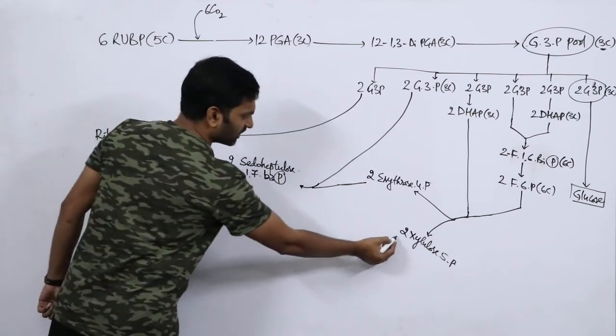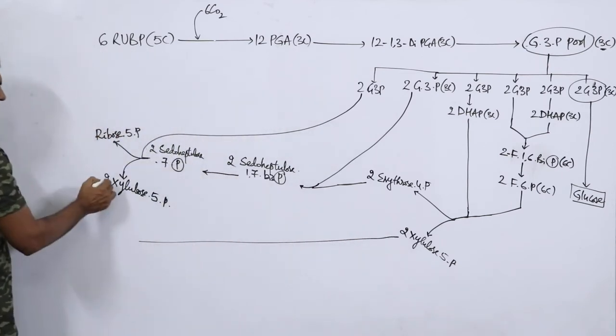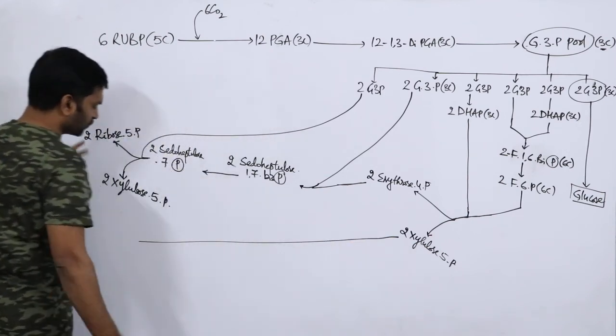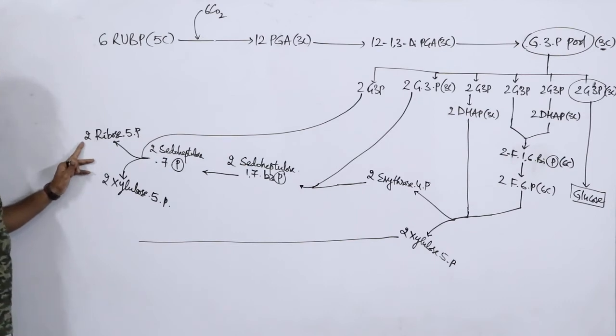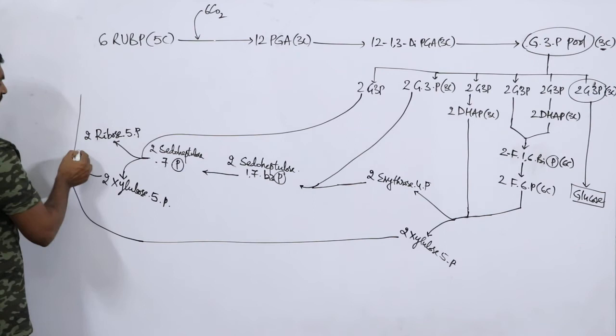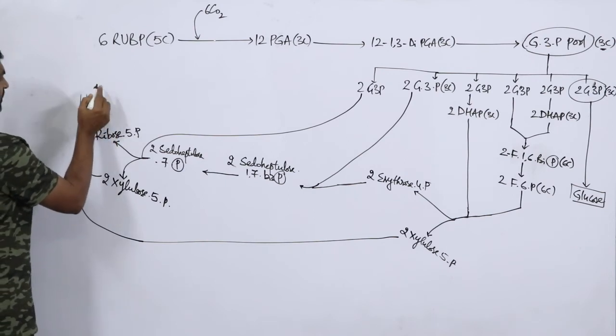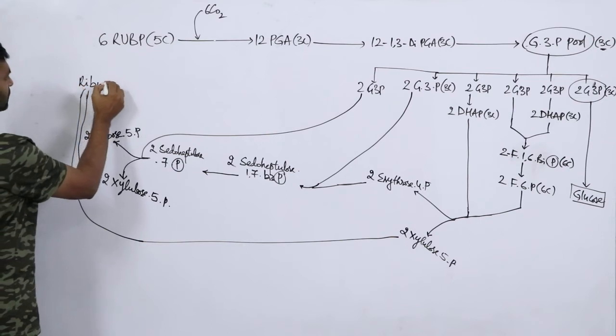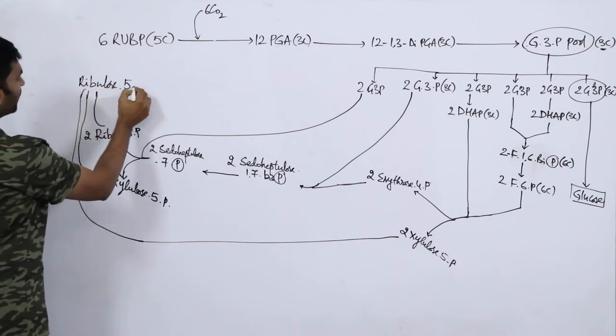So here 2 molecules of xylulose 5 phosphate and 2 molecules of ribose 5 phosphate combine together and there will be a formation of what? Ribulose 5 phosphate.